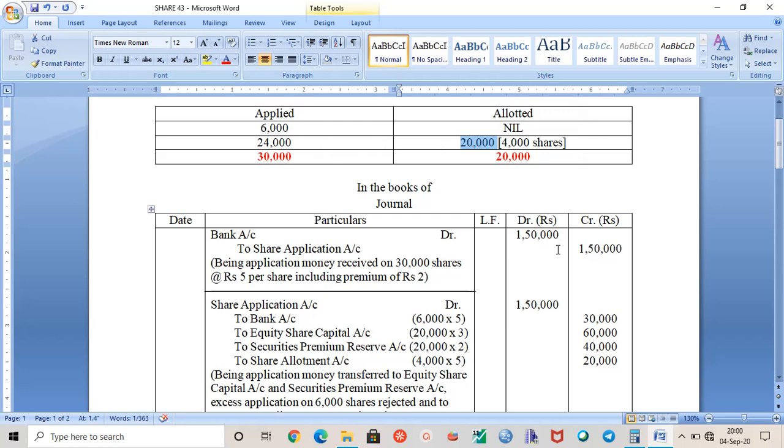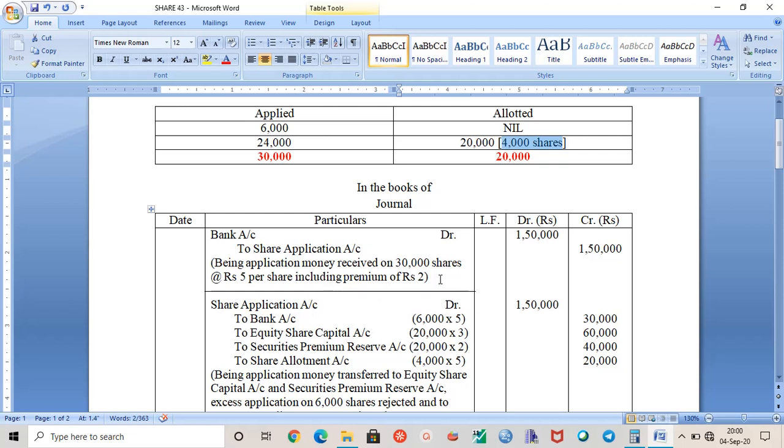But in the previous question, question number 42, we had refunded the entire money on the extra shares also. Why? Because allotment money was already received. In question number 42, application money and allotment money were received at the same time. But here in question number 43, allotment money is received afterwards.